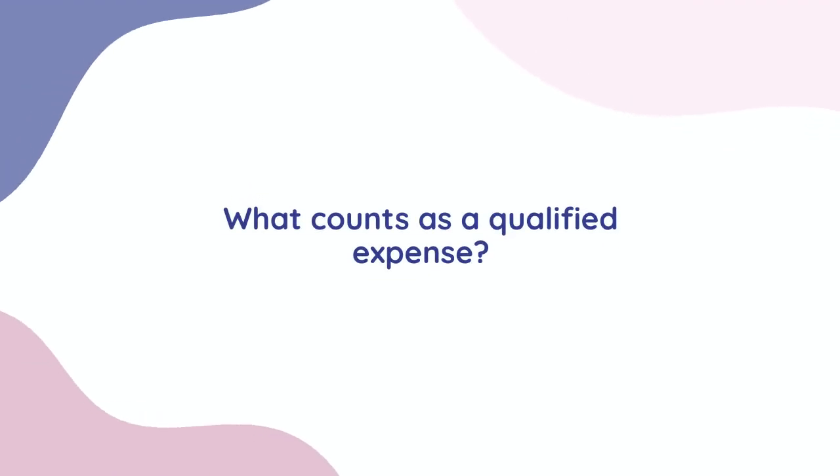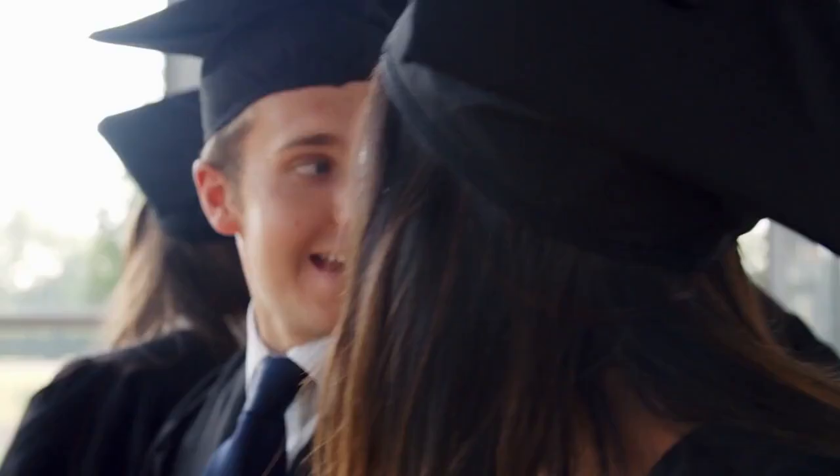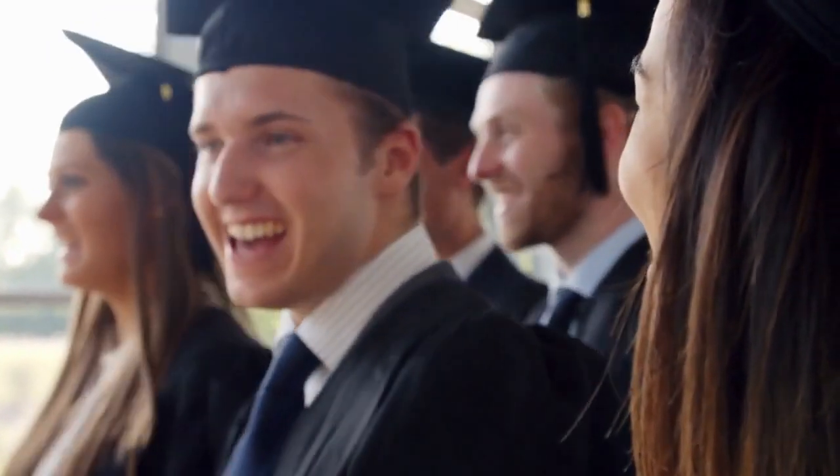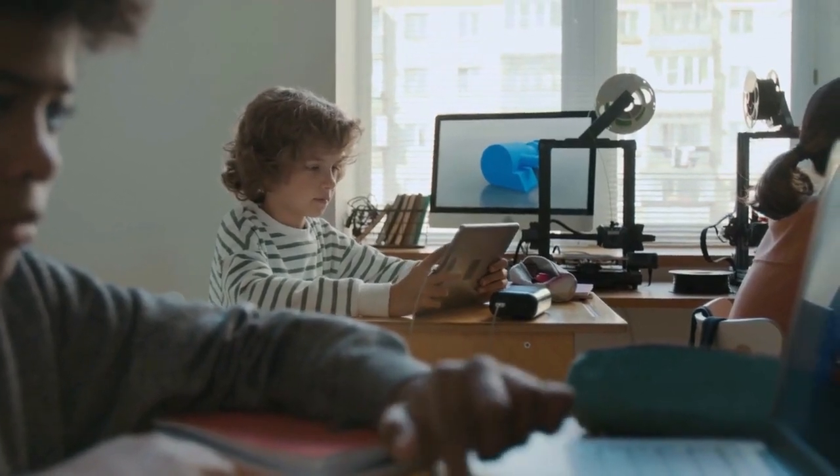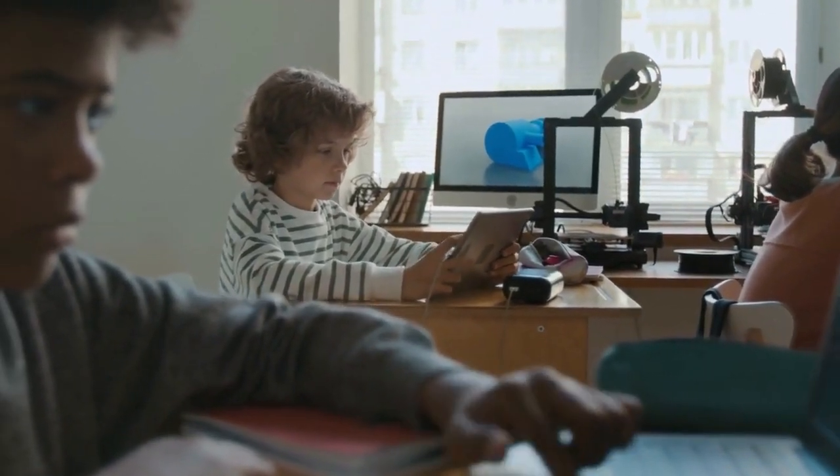So, what counts as a qualified expense? This generally includes tuition, mandatory fees, books, supplies, and any equipment required for enrollment at an eligible educational institution. It can also cover the cost of room and board for students who are enrolled at least half-time.